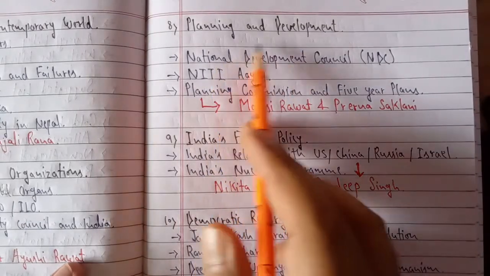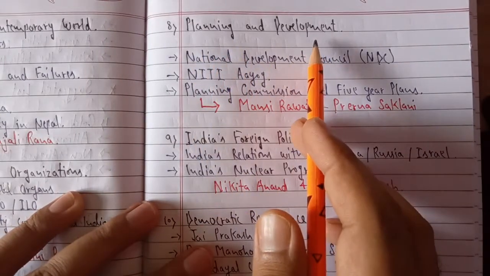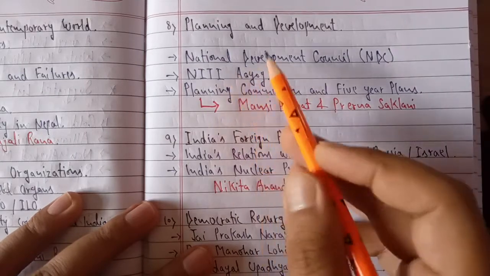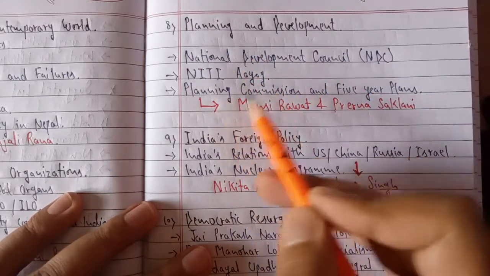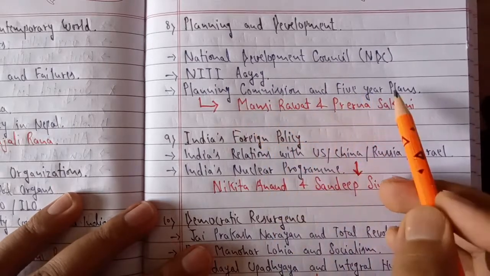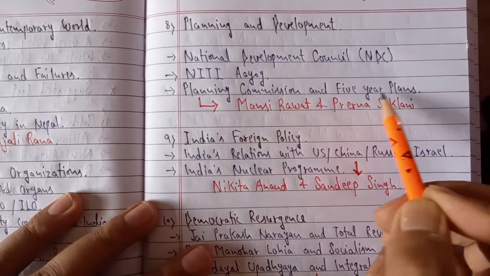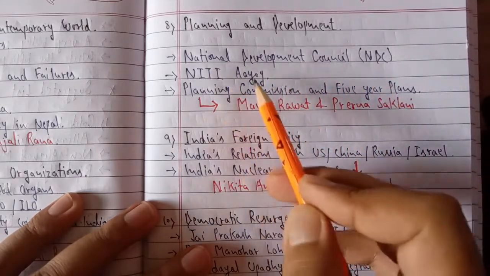Next topic is planning and development. Okay. This is the new name of the chapter according to the new revised syllabus. So in this you will be mentioning, we have already done detailed notes on this: National Development Council, Niti Aayog, Planning Commission. Although this is not in your syllabus, in this project report you can mention Planning Commission also and five-year plan also, along with National Development Council and Niti Aayog.